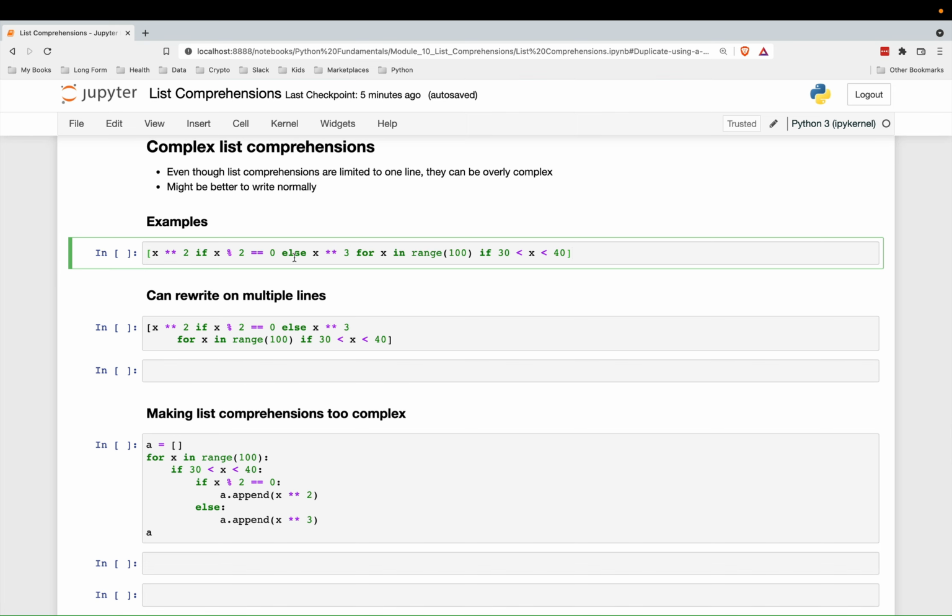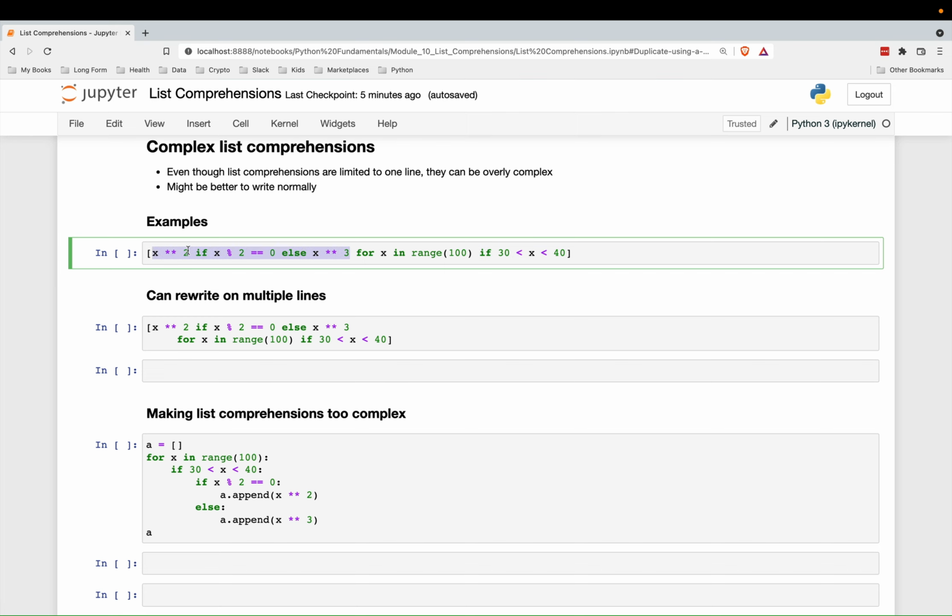As you can see, it's kind of hard to figure out where it begins, where's the for loop, but really you should always try to separate the for loop, the expression, and then the condition if it has one. So here is our for loop. So it's going to go through all the integers from 0 to 99. Here's the condition. So it will filter for just those between 30 and 40. And then here is the expression over here.